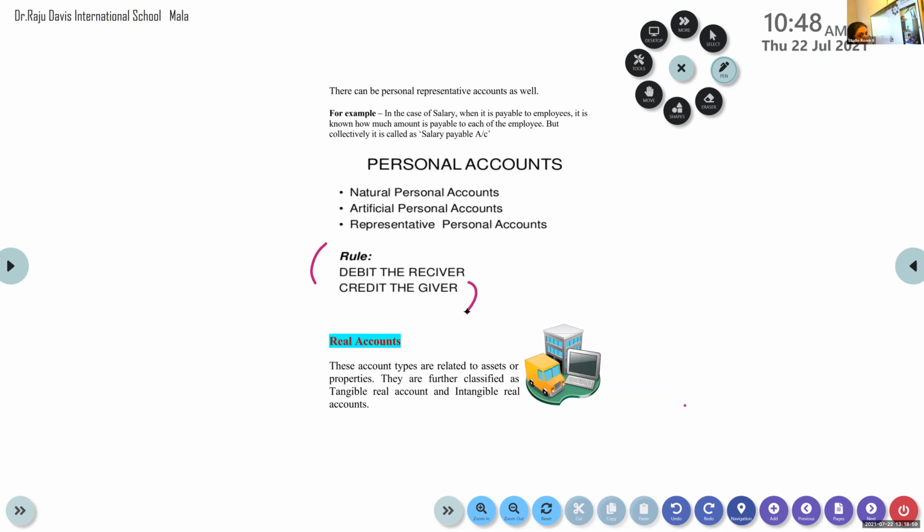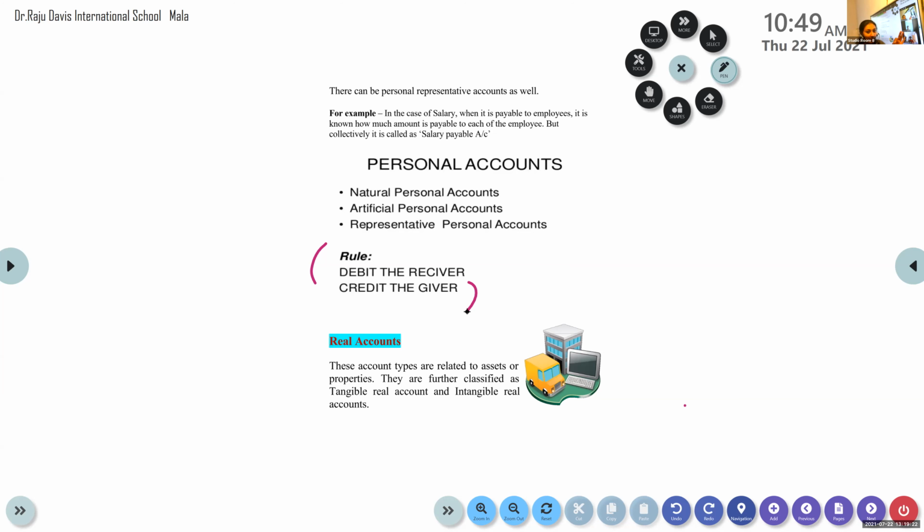The accounting equation was just a portion to make you understand that asset is equal to liability plus capital. We haven't started preparing accounts. The accounting equation just gave you an idea. Now we are going to begin the recording. So these are the rules. This is the first rule, personal account.